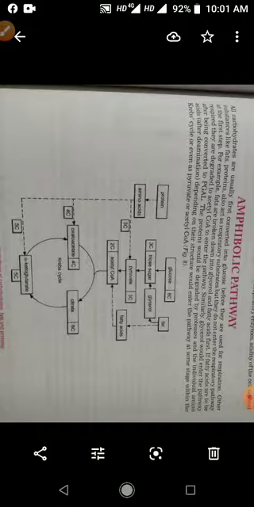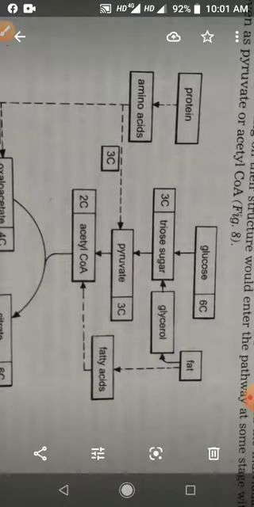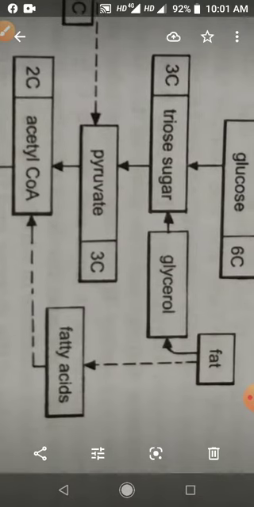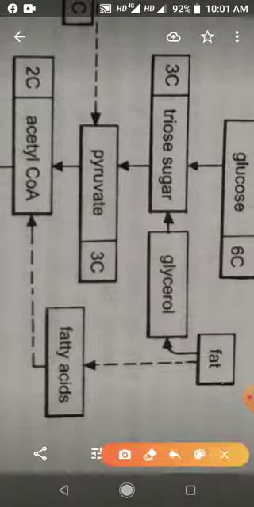Then it can be used as a respiratory substrate. So children, you see, if glucose is used as a respiratory substrate, then glucose breaks into pyruvate by glycolysis in the cytoplasm of the cell, and it will enter the Krebs cycle.